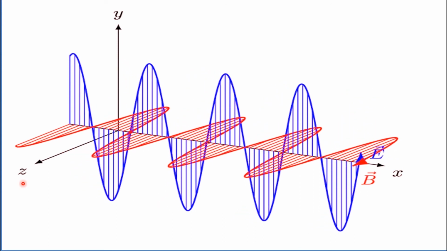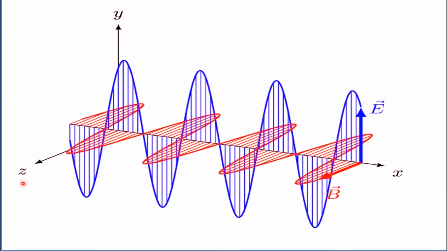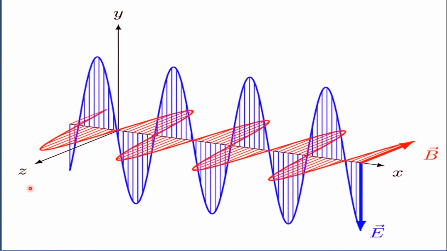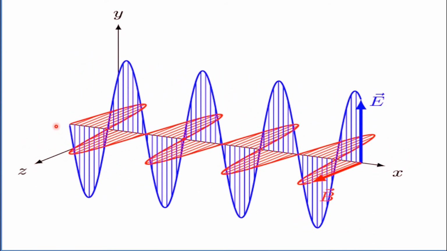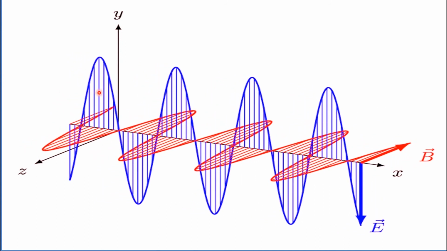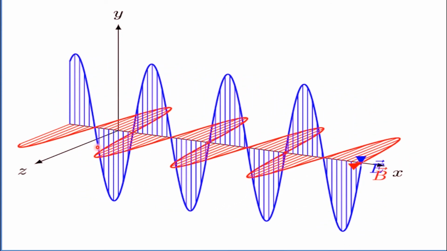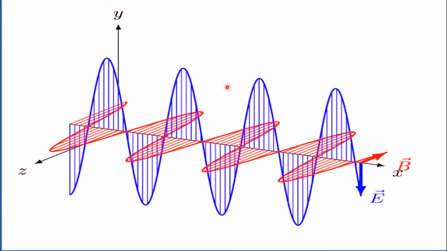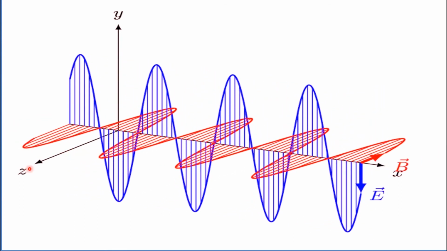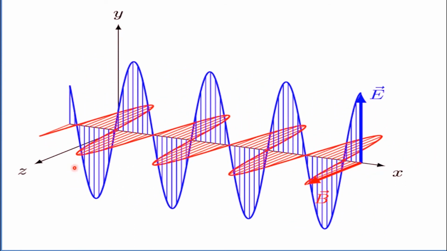This shows a waveform of electromagnetic waves. How many waves are there? There are two waves. One is the blue wave and another one is the red wave. The blue wave denotes the electric field wave. The red wave denotes the magnetic field wave.